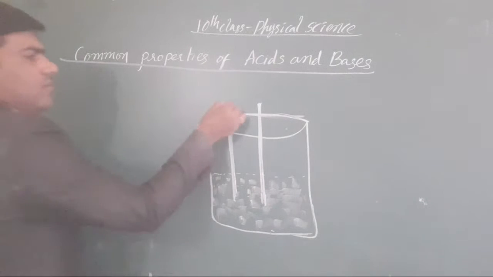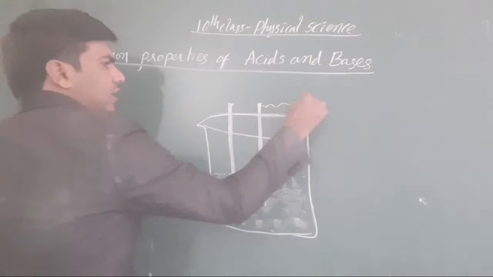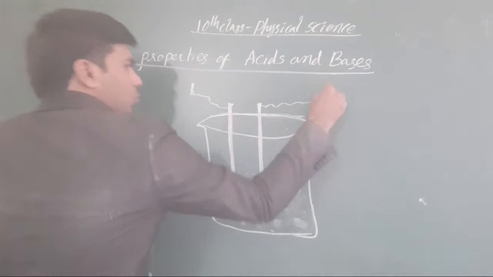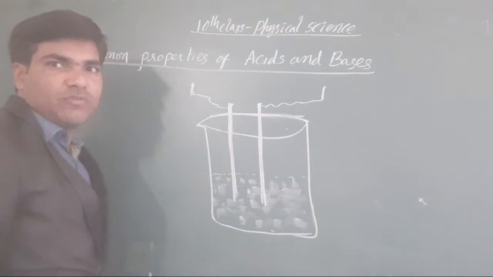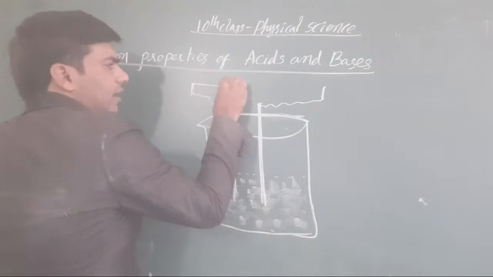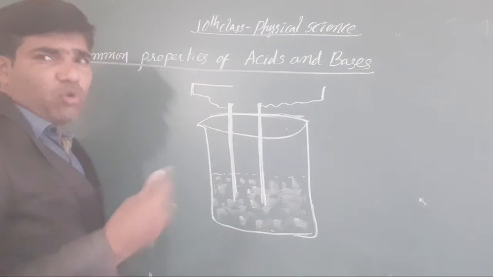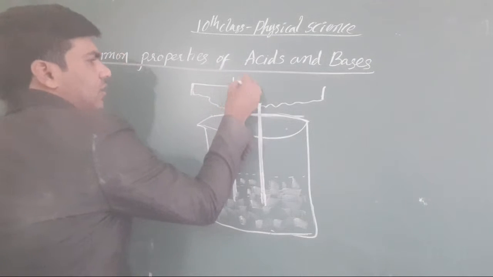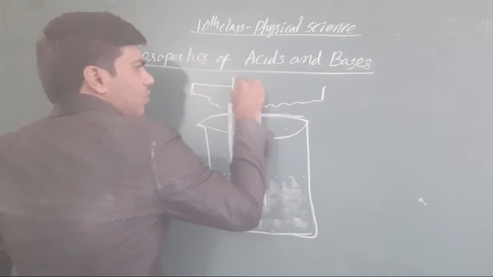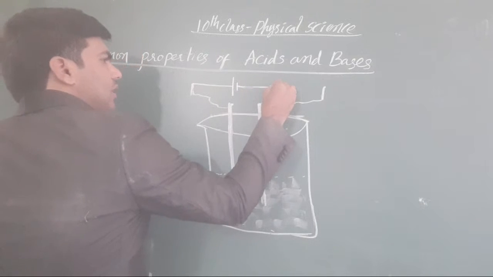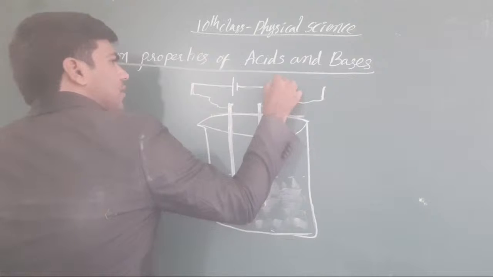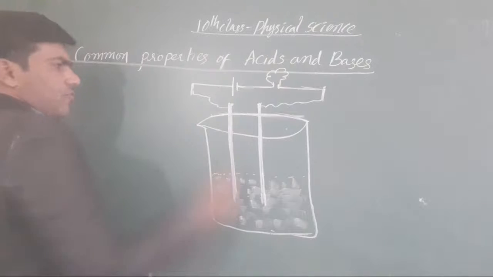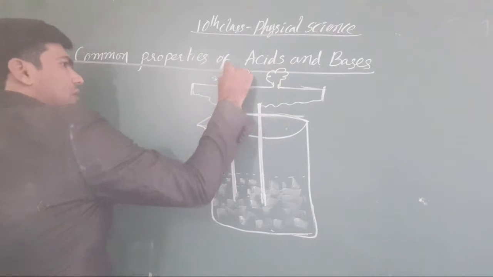Okay, and these graphite rods are connected with two different wires, two different colored wires, and this is connected to the source, any battery source. I am taking a battery here. And here you take one bulb for the testing of electrical current purpose. And maybe you have to take 230 volt.